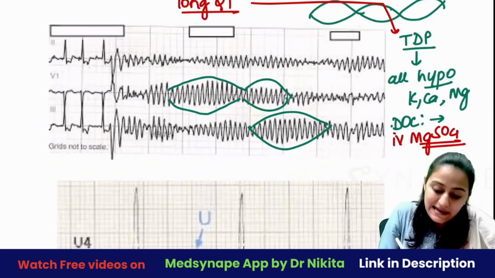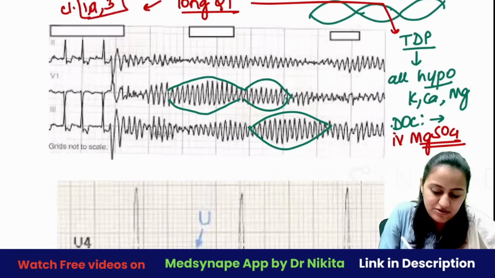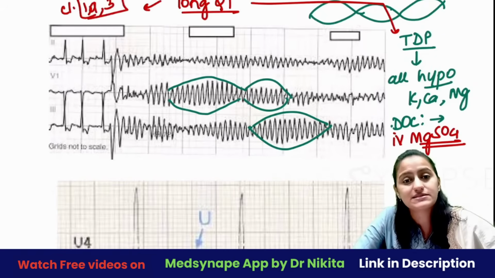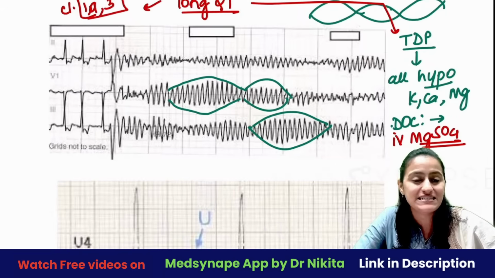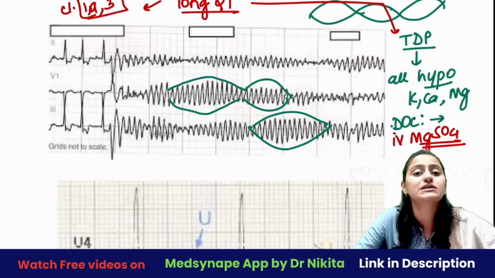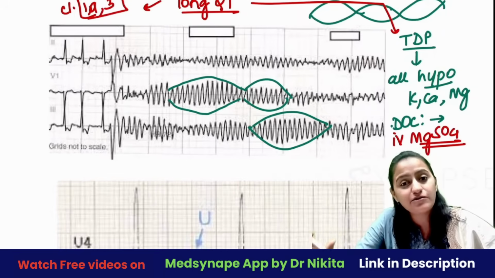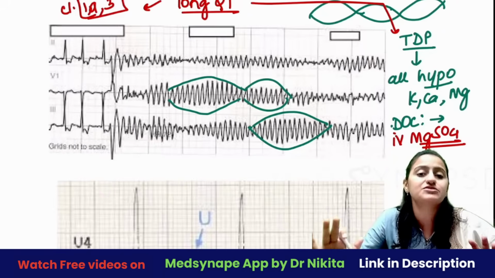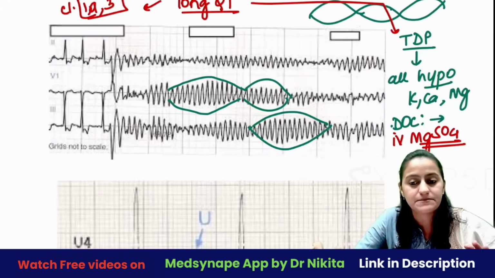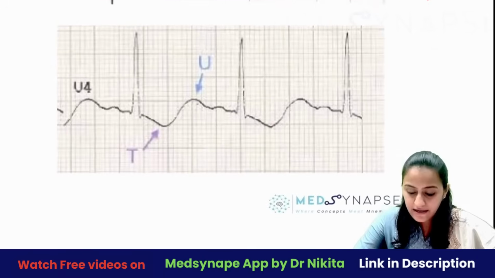Right, and which antiarrhythmic drugs? Class 1A and class 3. Okay, they precipitate Torsades de pointes. Remember Torsades, T for 3. Class 3 drugs and class 1A drugs precipitate it. So amiodarone is included in class 3, but remember, out of class 3, amiodarone has the least chance of causing Torsades de pointes.